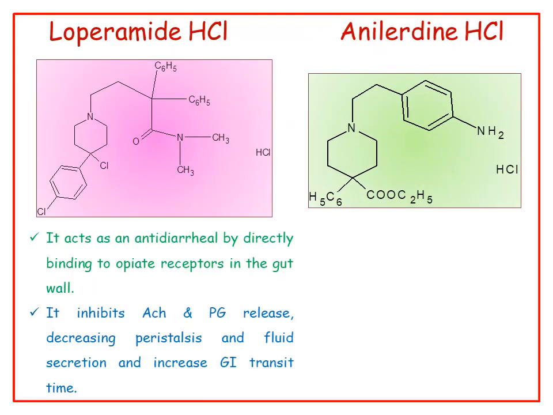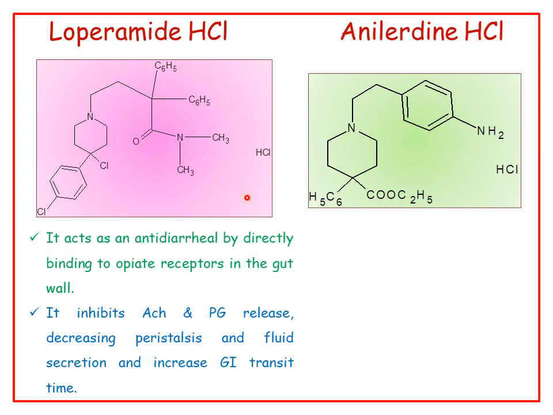And the next one is loperamide. This is the structure of loperamide. It seems somewhat complex, but for examination we must remember the structure by practice. The basic structure is a 4-phenylpiperidine, but one difference from the previous structures is that instead of only phenyl, it has a chlorobenzene ring. So it is chlorobenzene substituted, and we must remember this structure.